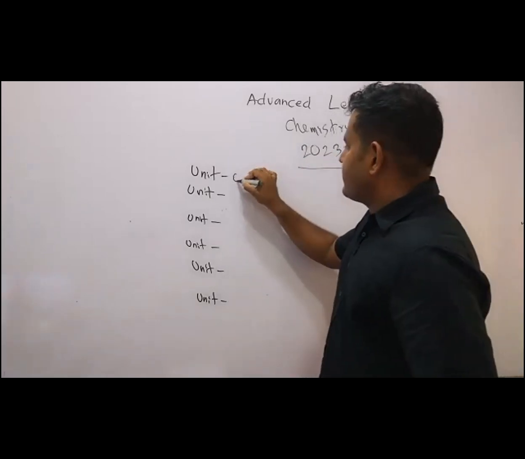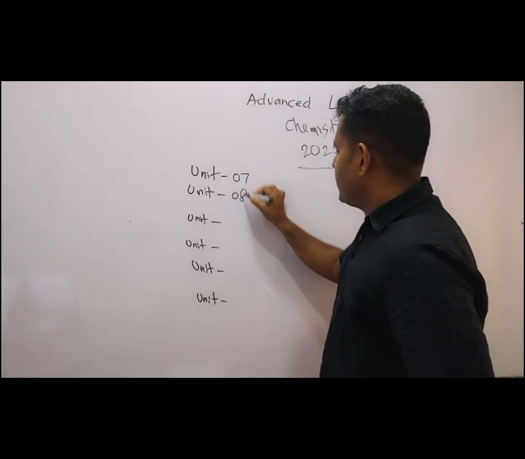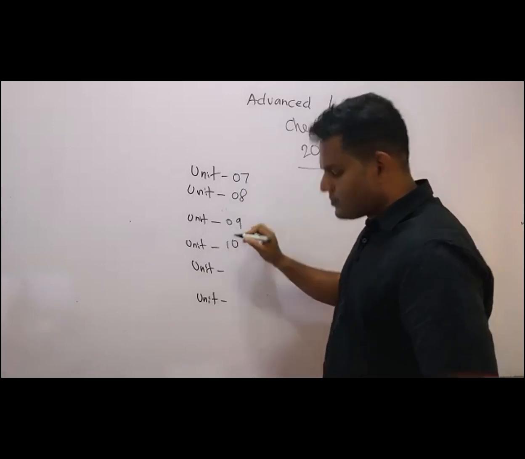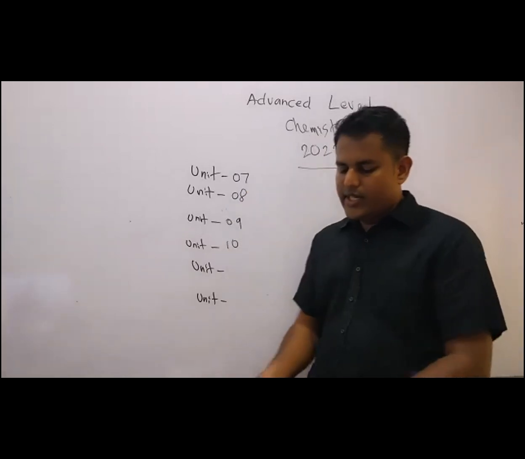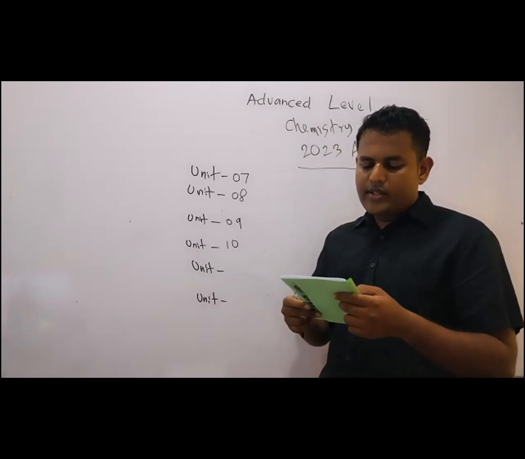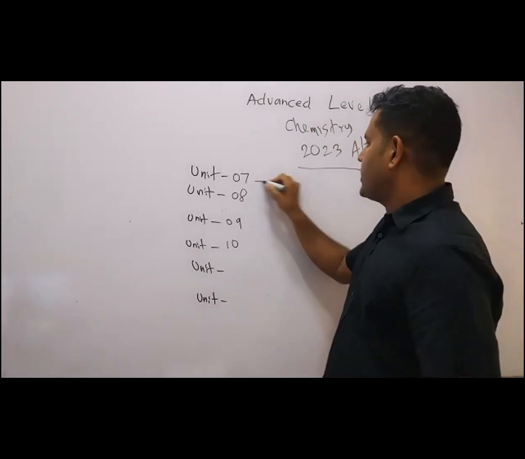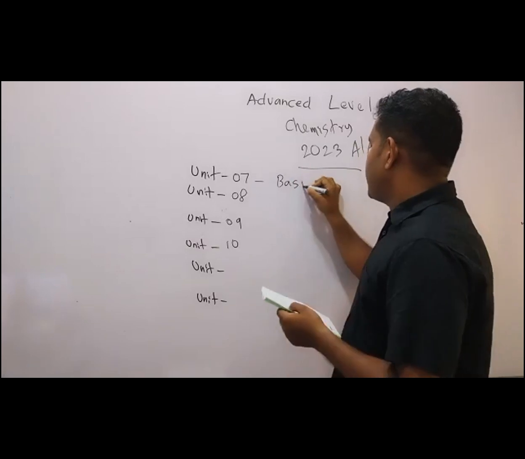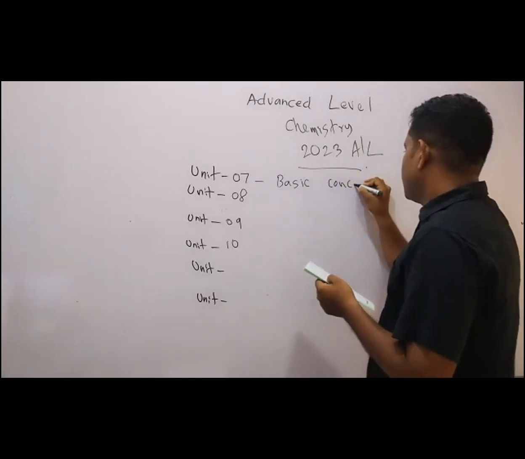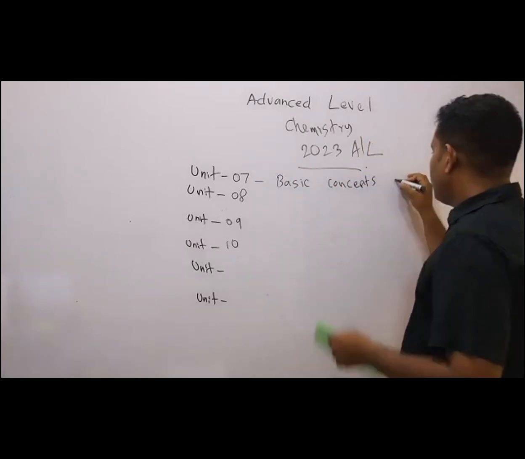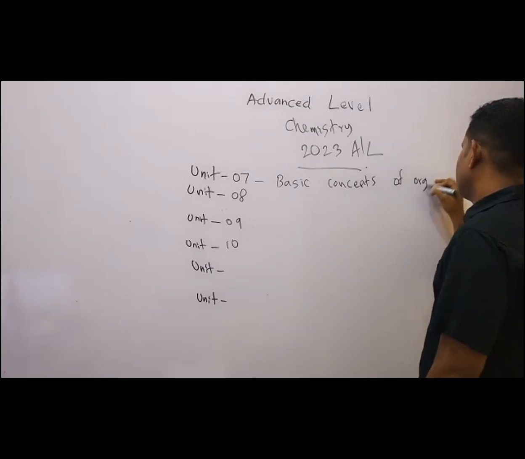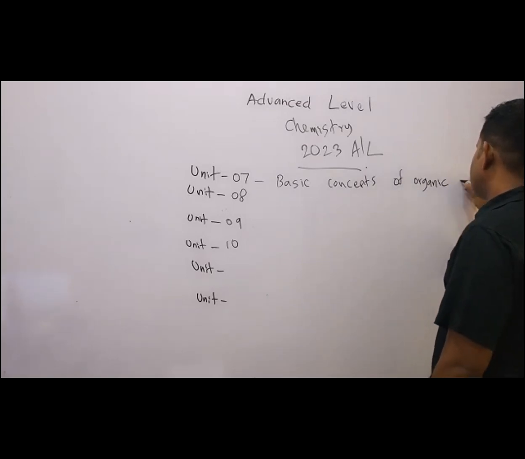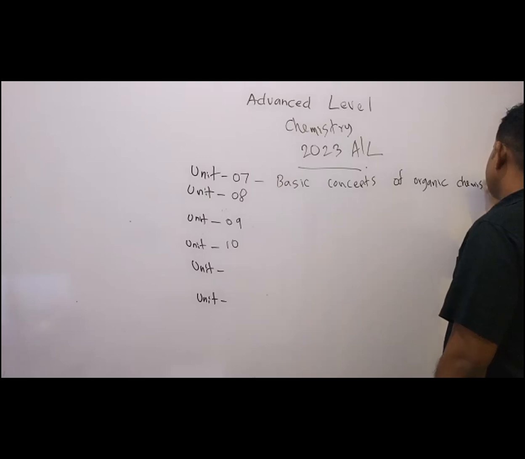So unit 7, right? Unit 7, unit 8, unit 9, and unit 10. So what are these units? Okay. So starting from unit 7 to 10, that is organic chemistry. So unit 7, it is basic concepts. Okay. Basic concepts of organic chemistry.